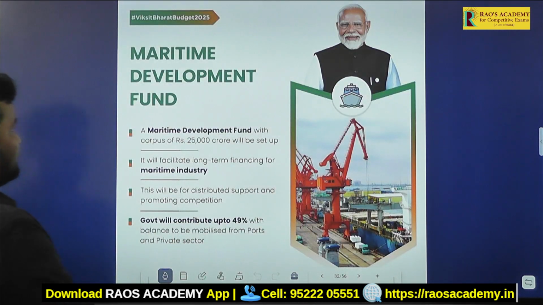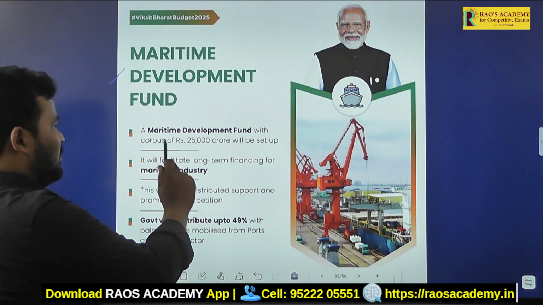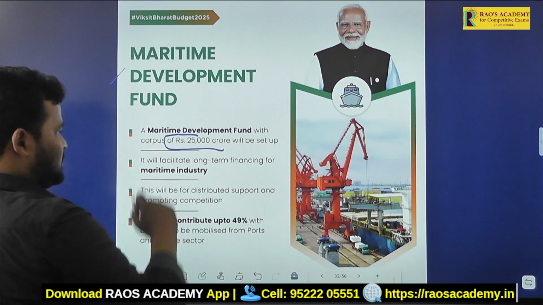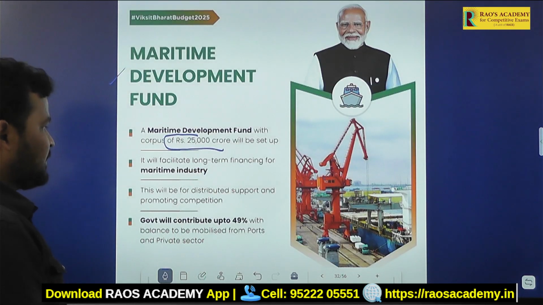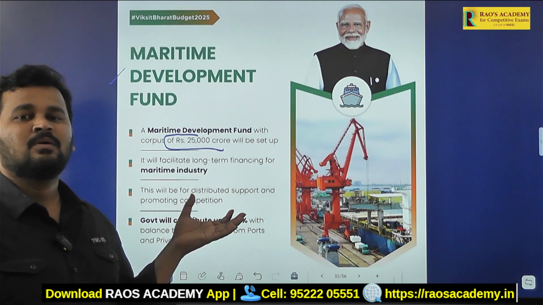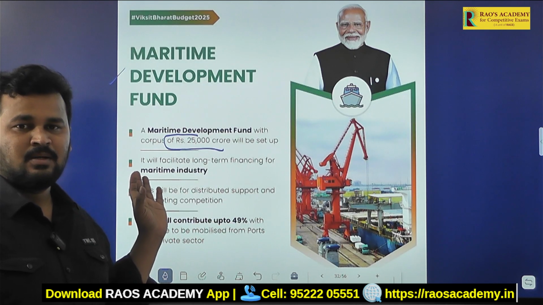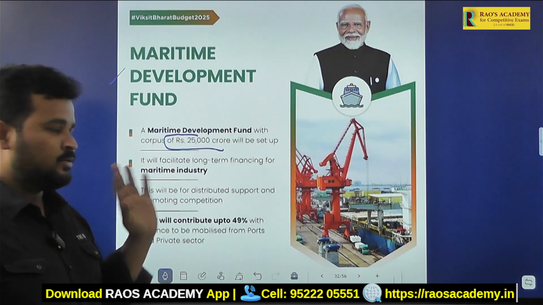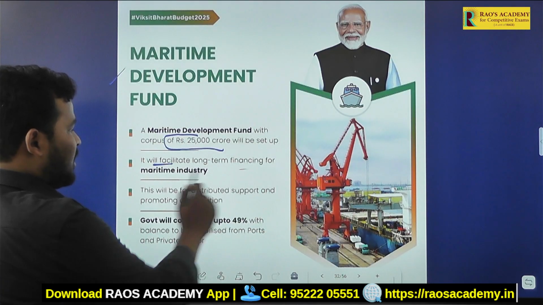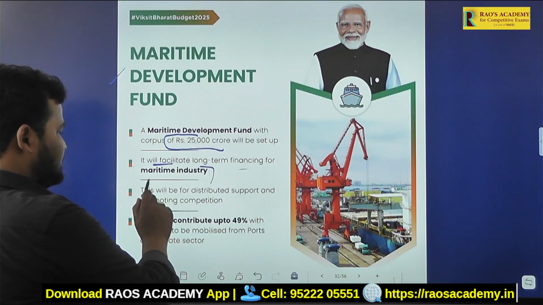And one more concept, Maritime Development Fund. The Maritime Development Fund will be created with a corpus of 25,000 crore. With the help of this 25,000 crore rupees fund, it will facilitate long-term financing for the maritime industry.